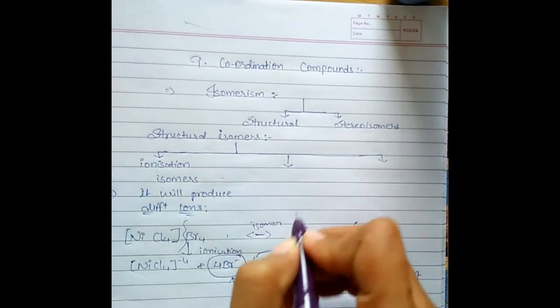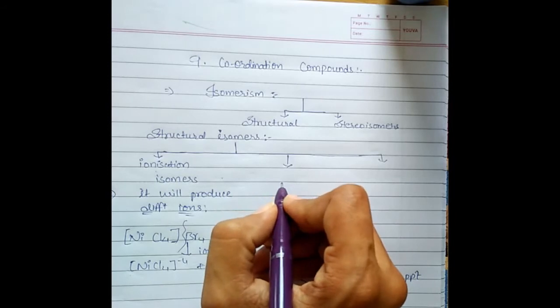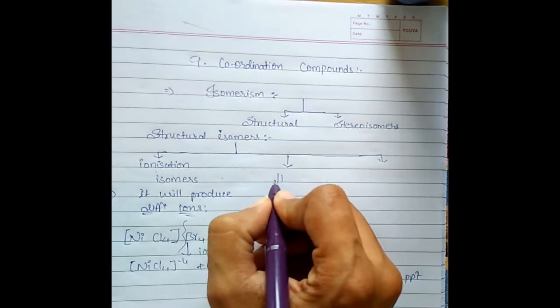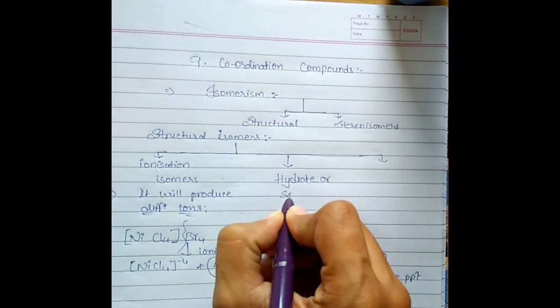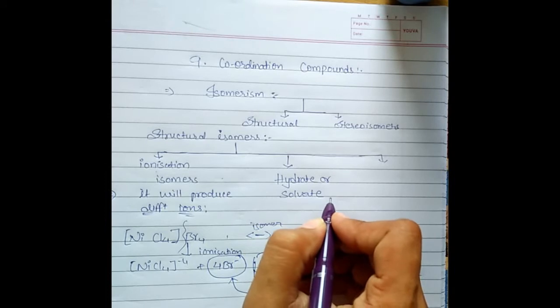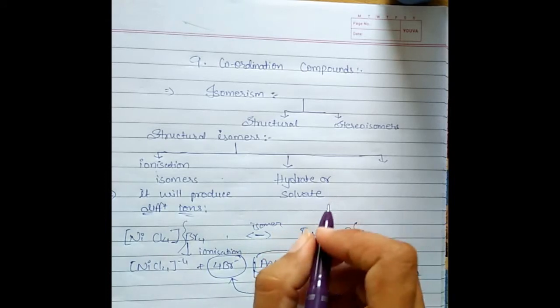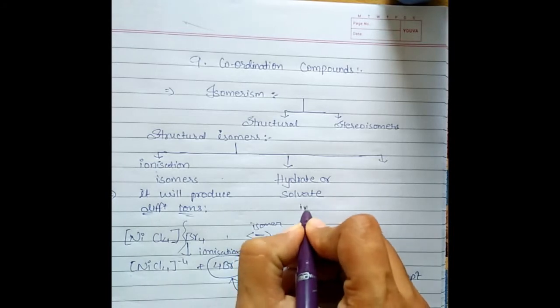The next type of isomerism you will say is hydrate or solvate. You can call it hydrate or solvate. So what is this kind of isomerism? This isomerism will be produced only in the presence of water.